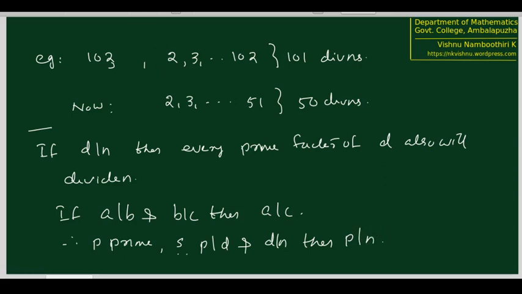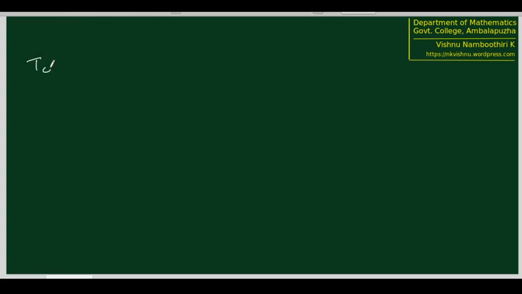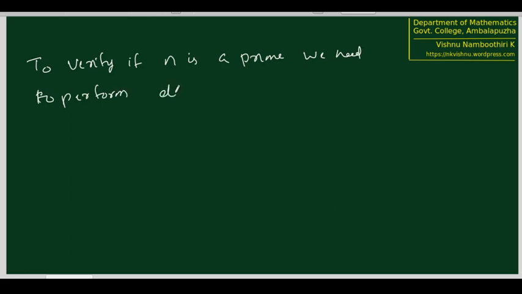Therefore, to verify if n is a prime, we need to perform divisions using primes between 2 and n by 2.